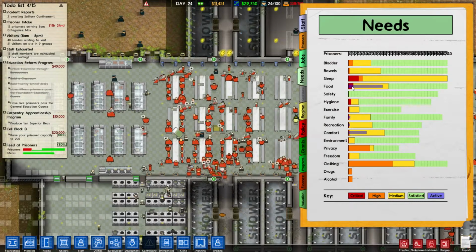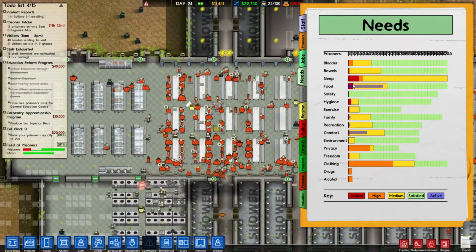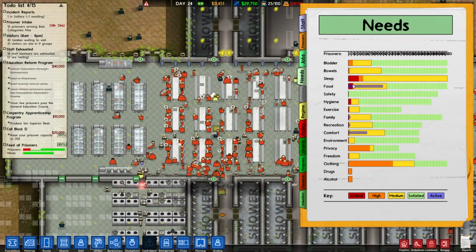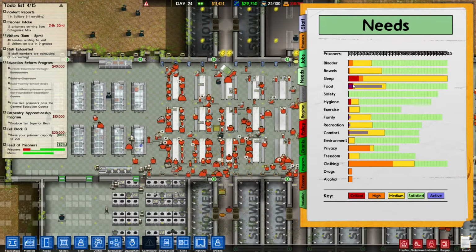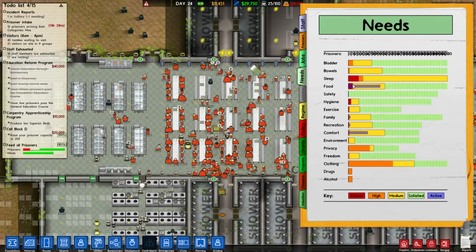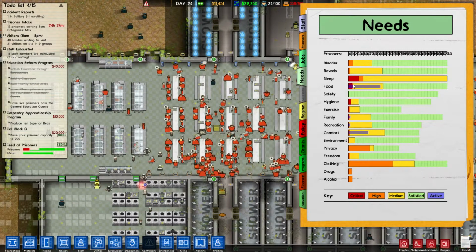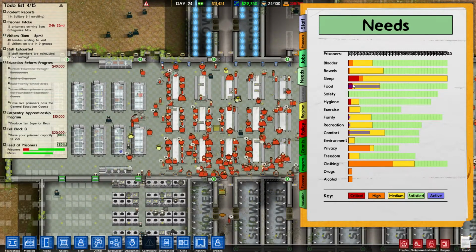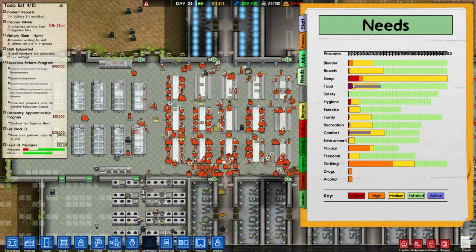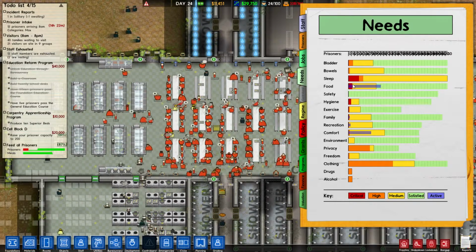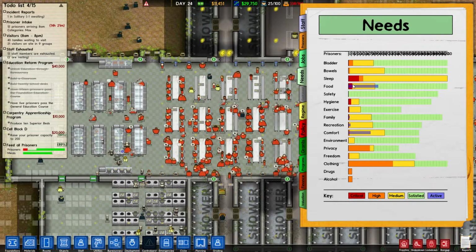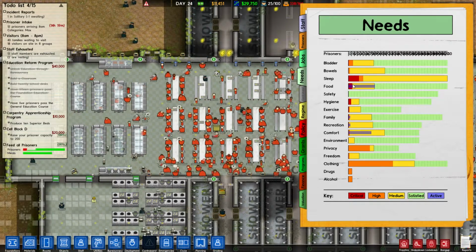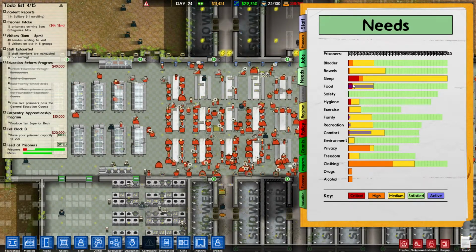Let's come back to our needs. Let's see, where does the red start? It starts roughly there. So let's see how much that red bar goes down. It's my hope and my thought process that it should go down a fair bit. Plus, anyone who didn't eat this morning, what are the chances of them also not eating this afternoon? Unless they individually are bugged, which I suppose is possible. But it looks like we're down to, I don't know, like 12 people who haven't eaten.